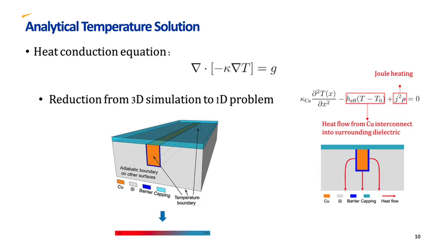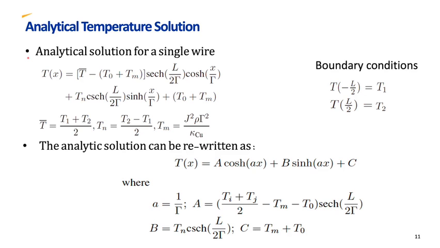from the Joule heating effect. After solving the differential equation in the previous slide, we find the analytical temperature solution for a single wire as this equation. With these boundary conditions, the analytical temperature solution can be rewritten as this equation with these parameters.